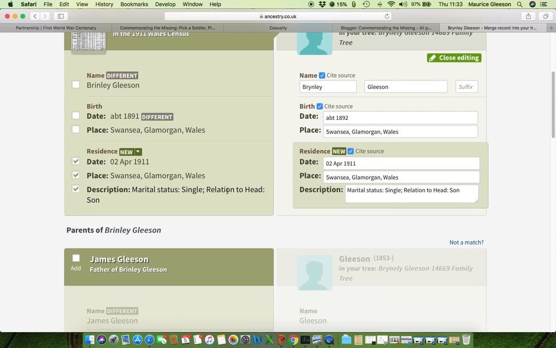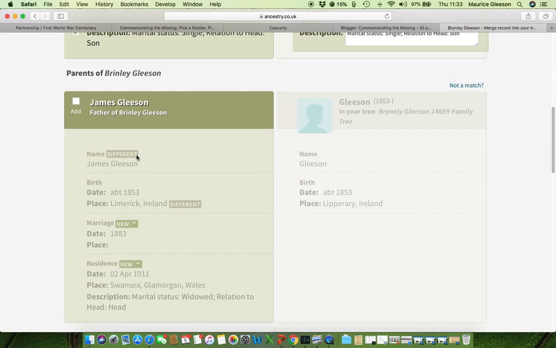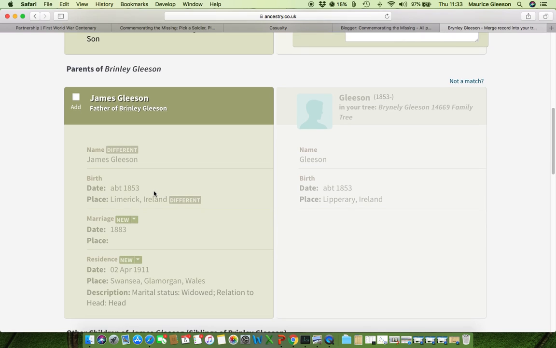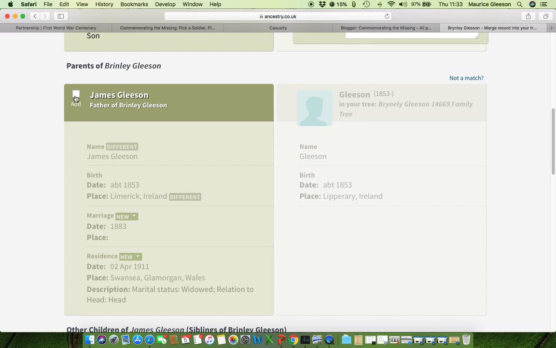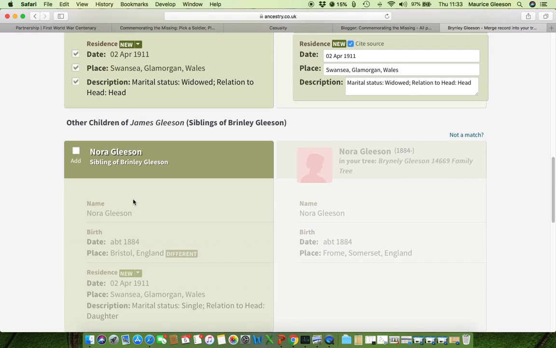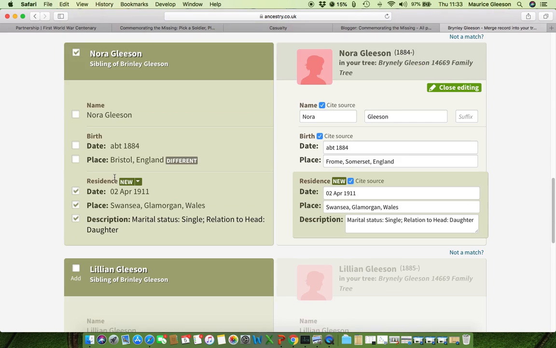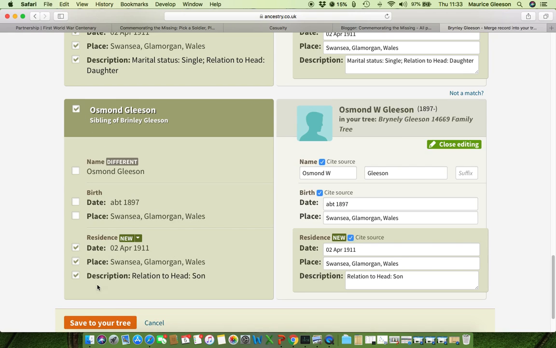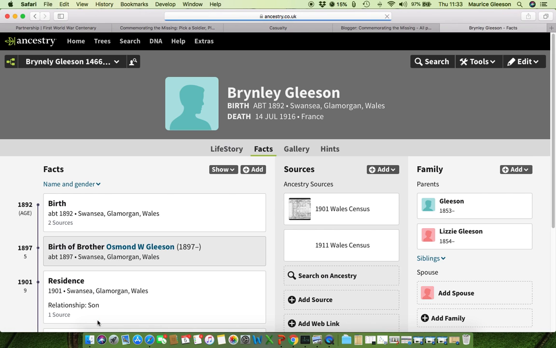and once more we have certain information about him. This is not a match. We want to actually go to the father of Brindley Gleason is James Gleason, and we have Nora, his sister, Lillian, his sister, Osmond Gleason, his brother, and we save those to the tree.